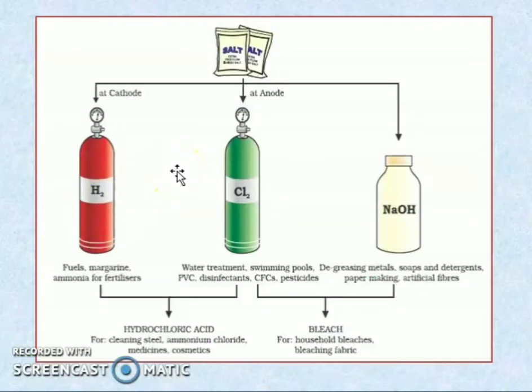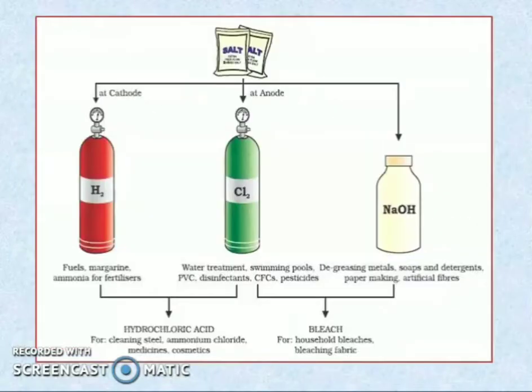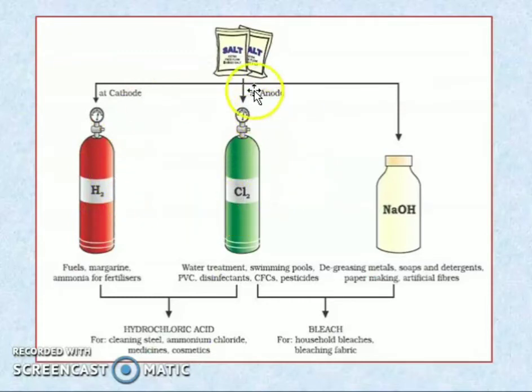So this is a figure in the old syllabus. It is given like this, and in the new syllabus the figure is changed like this. So you can use either figure. First, the one we have seen: three products are formed. One is sodium hydroxide, the second is chlorine gas, and the third is hydrogen gas. The chlorine gas will be given off at the anode, hydrogen gas at the cathode, and sodium hydroxide is formed near the cathode. So here, at the anode chlorine will be formed, at the cathode hydrogen will be formed, and sodium hydroxide.